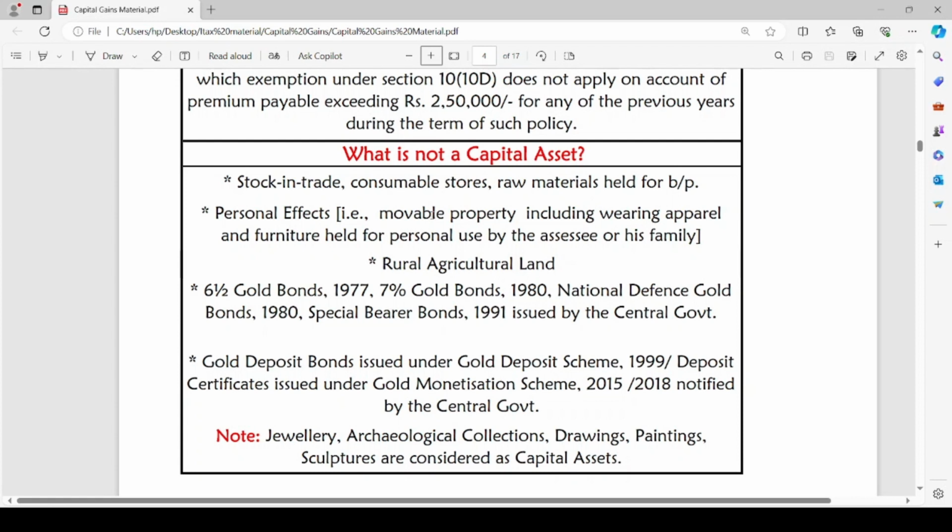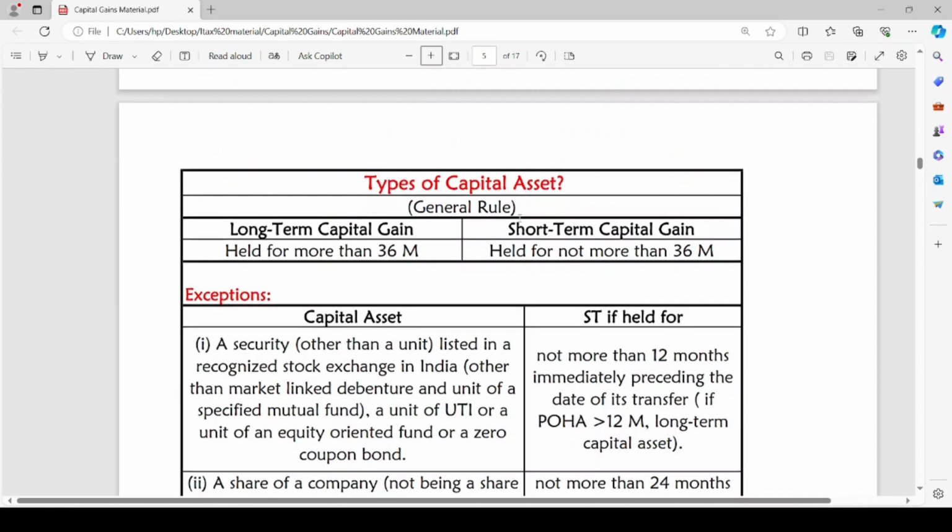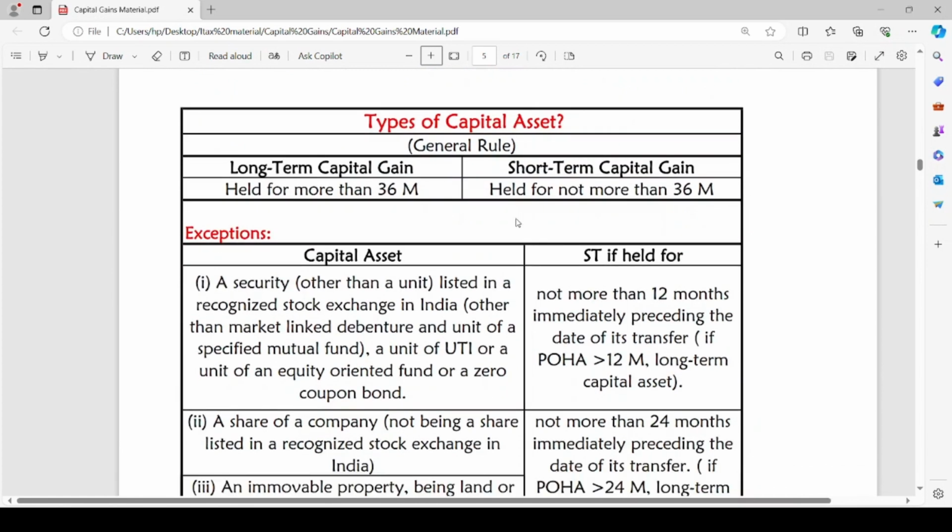Jewellery, archaeological collections, drawings, paintings, sculptures are considered as capital assets. So, any transfer of jewellery, archaeological collections, drawings, paintings, sculptures attracts capital gains. Attracts the taxability under the head capital gains.